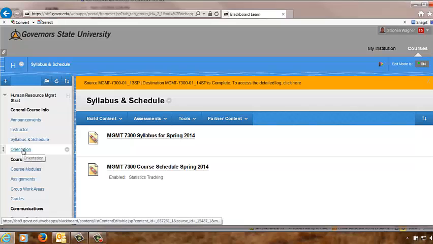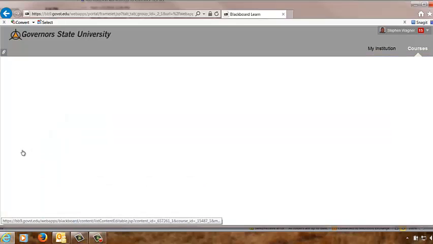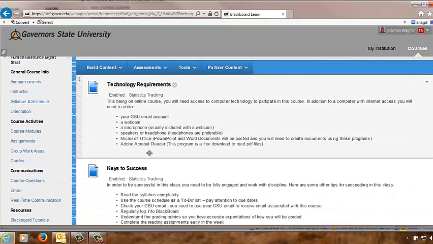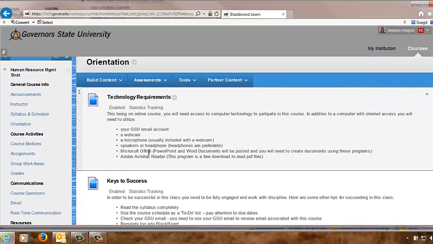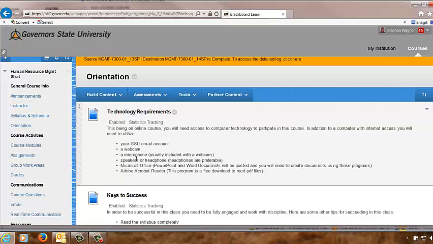There is a tab here for orientation. It gives you some tips on technology and keys for success. I may be adding some other areas there for Blackboard if we have questions along the way, and I'll let you know about that.